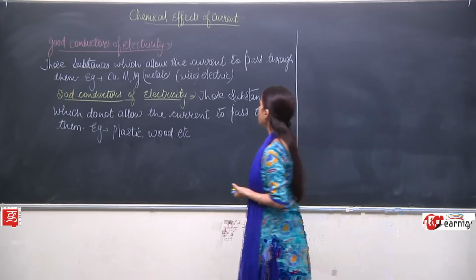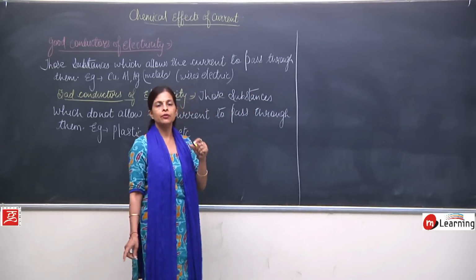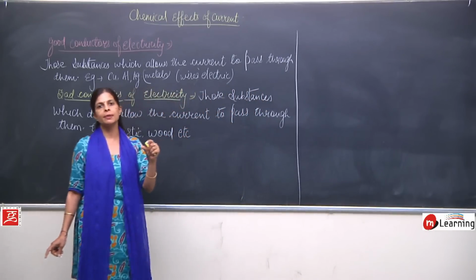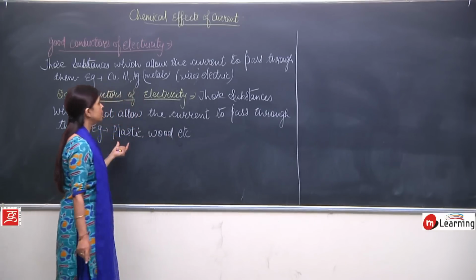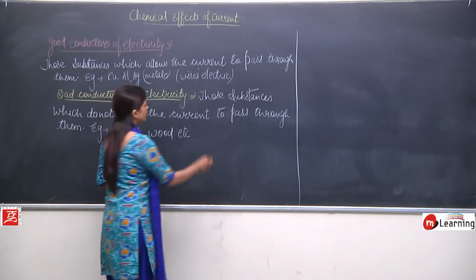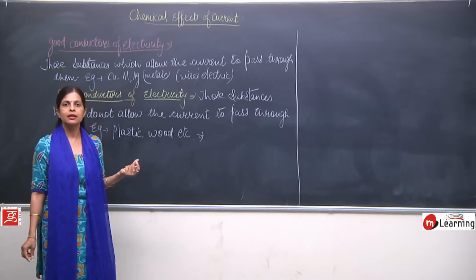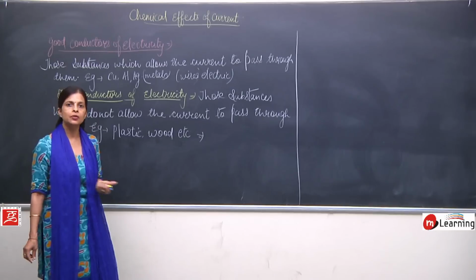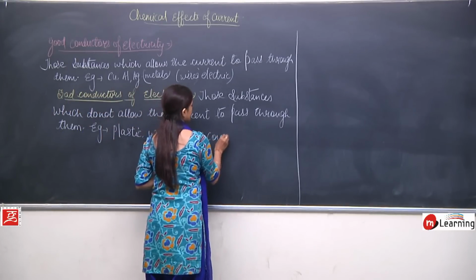So when copper wire is there to conduct electricity, because we want that, we want a covering made up of a bad conductor. When we talk about plastic and certain other bad conductors, plastic-like substances are used for making the covering of wires.